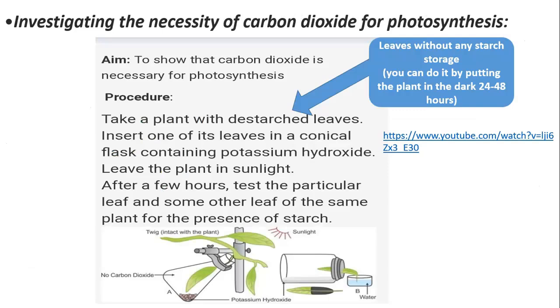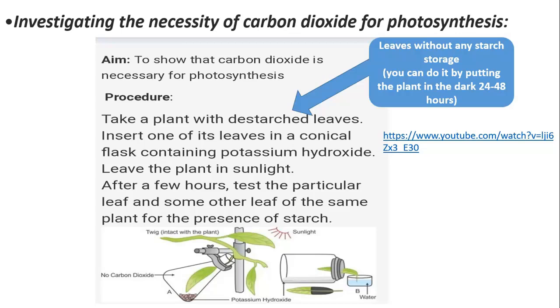And the last investigation is about the necessity of carbon dioxide. Is carbon dioxide essential for photosynthesis? Also, I will put for you the details of the experiment, but as you see, it depends on putting the leaf or a part of it into a jar and putting potassium hydroxide to absorb all the carbon dioxide from this jar, and then testing this leaf with the same methods as before.